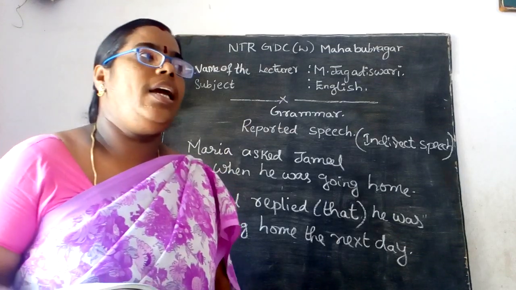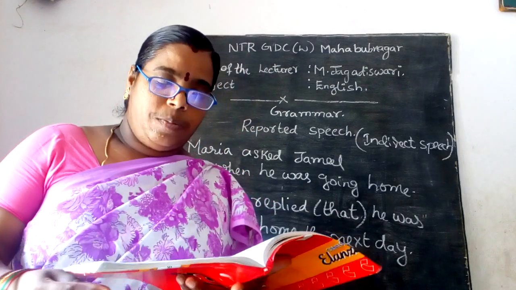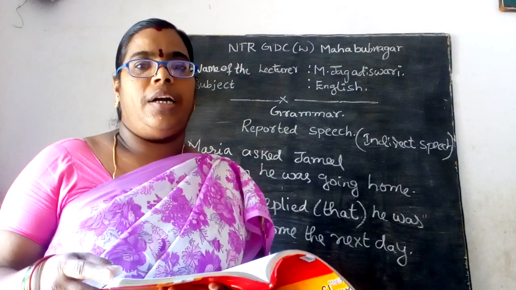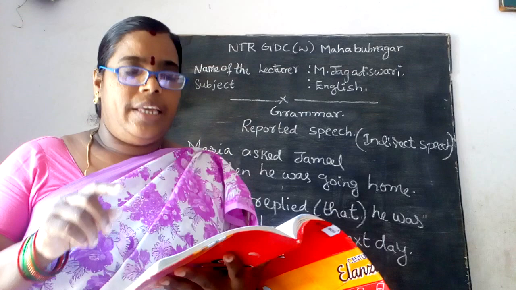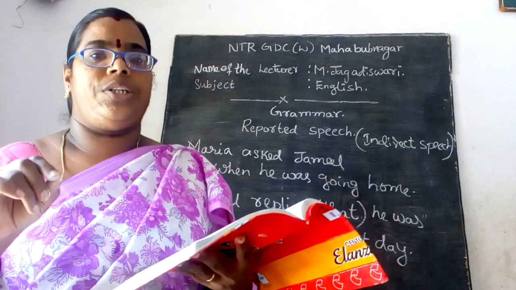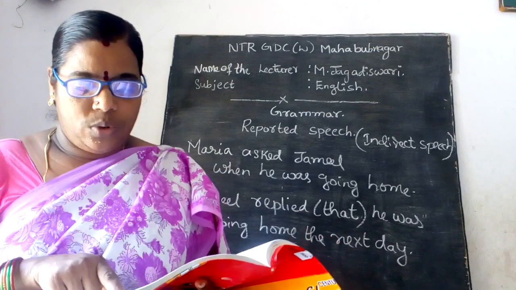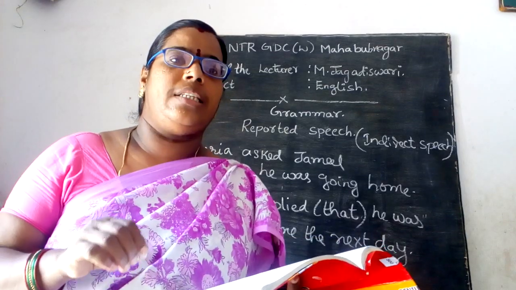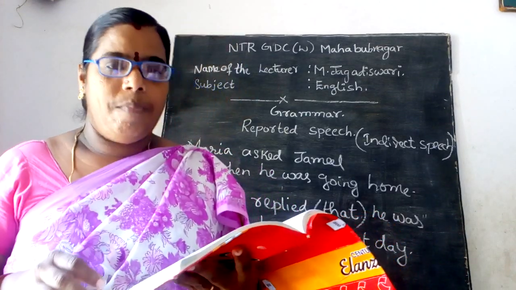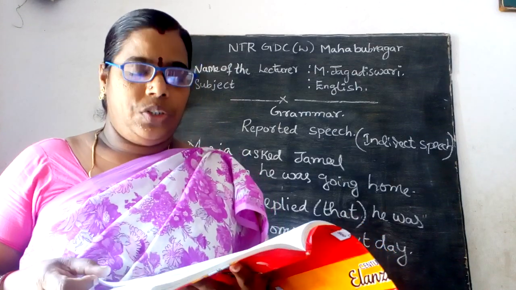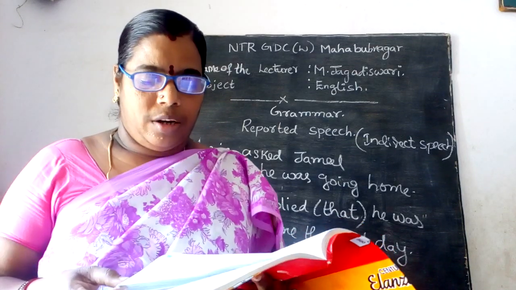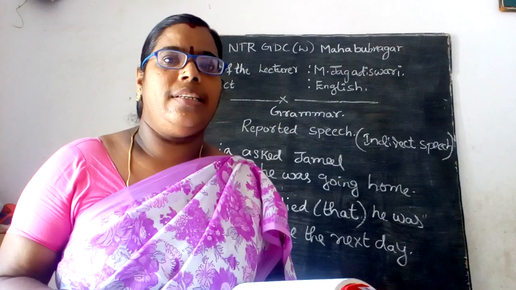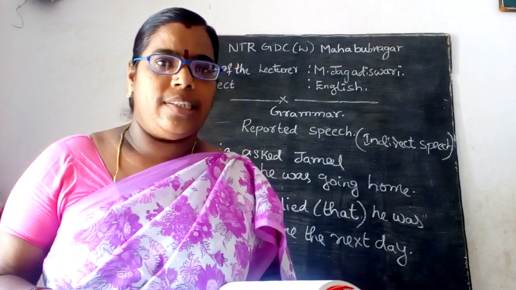Orally, we shall see that in direct speech, we repeat the speaker's actual words without making any grammatical changes. In direct speech we use quotation marks to show it.